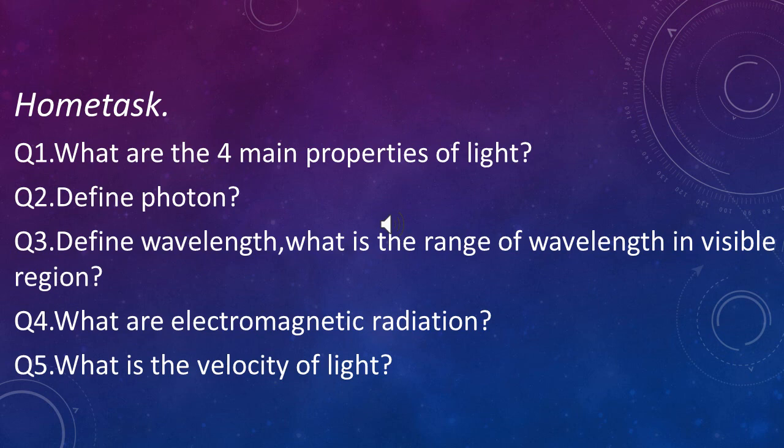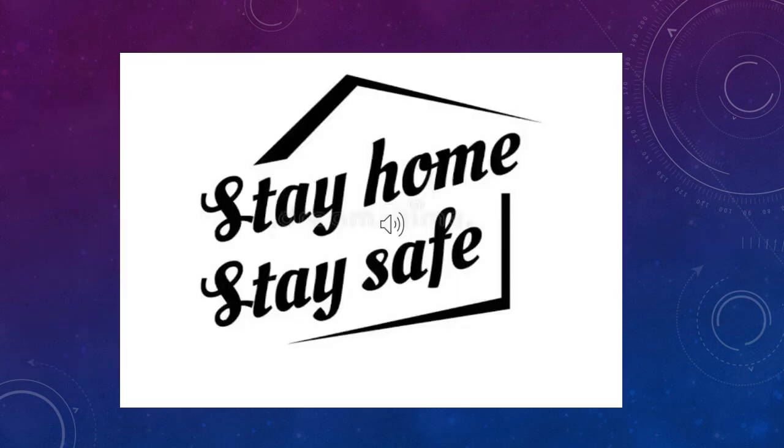Now it's time for your home task. Question 1. What are the four main properties of light? Question 2. Define photon. Question 3. Define wavelength. What is the range of wavelength in the visible region? Question 4. What are electromagnetic radiations? Question number 5. What is the velocity of light?